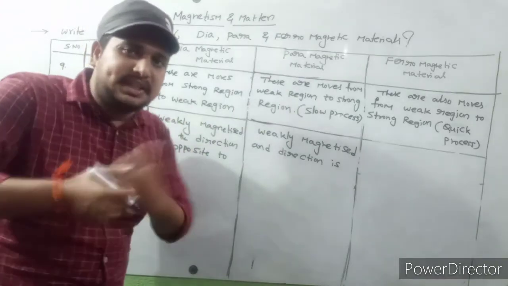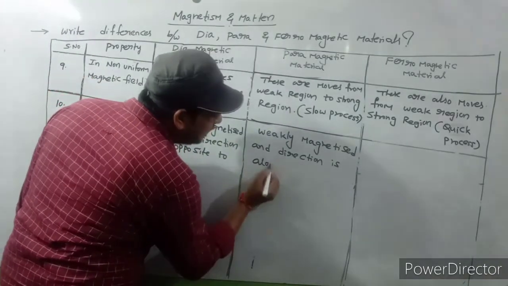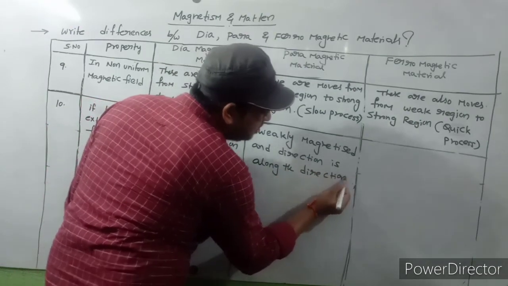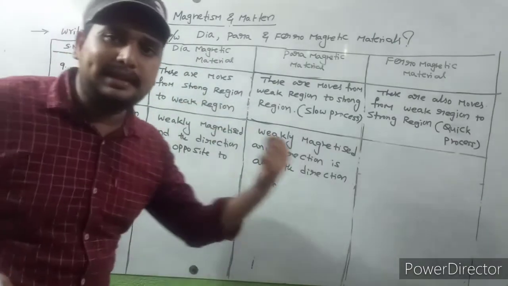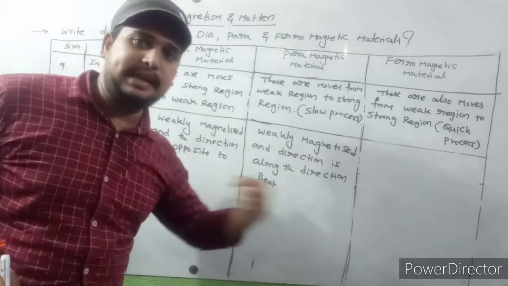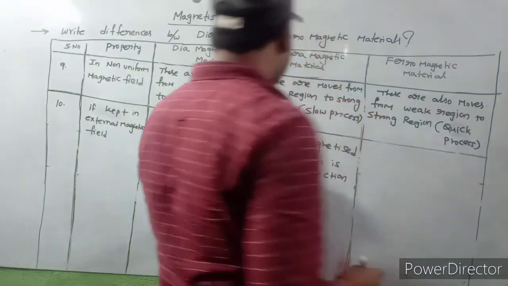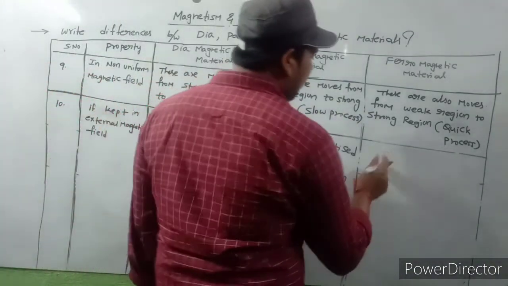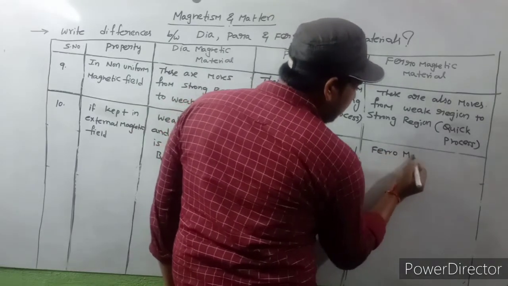The magnetization direction is along the direction of the external magnetic field, that means the external field's acting direction, so both are in the same direction. So, weakly magnetized, and the direction is along the direction of B external.